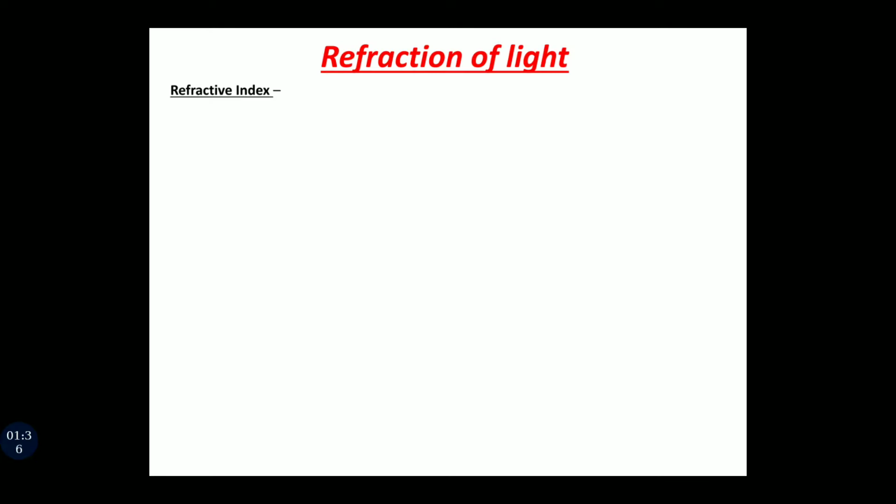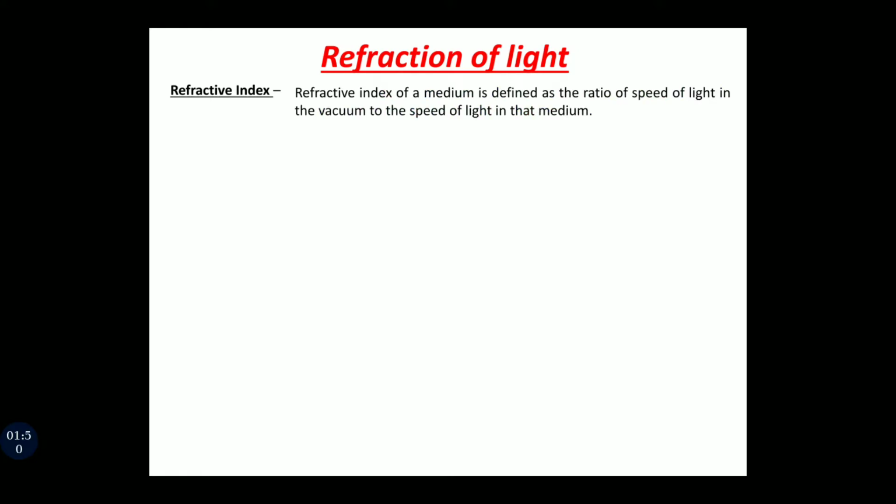How do we define it? Refractive index of a medium is defined as the ratio of the speed of light in the vacuum to the speed of light in the medium.